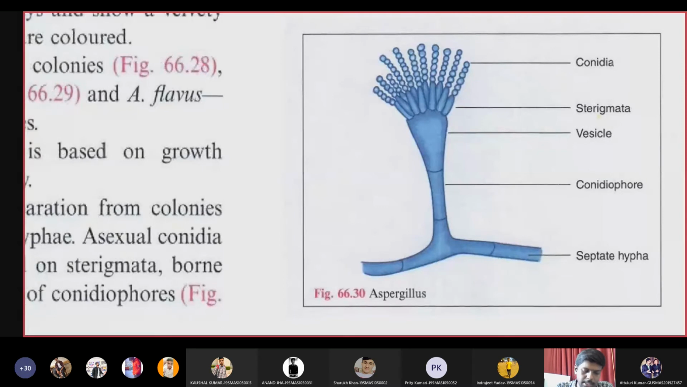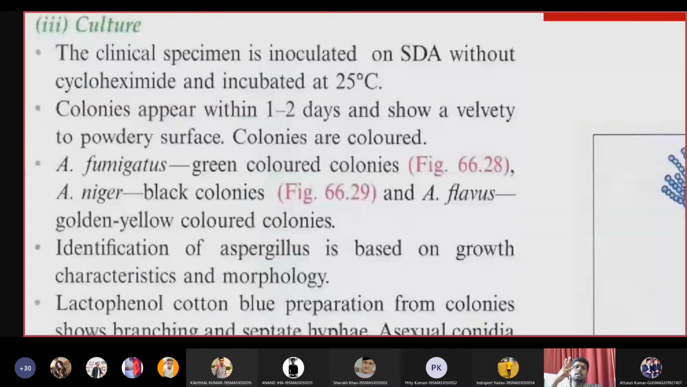Upon culturing, we will get three types of colors. We will take a loop of sputum sample and keep it on SD agar. Then within 1 to 2 days, we will find growth of velvety, powdery colonies with different colors. We will see three colors in these colonies: green, bluish green, and black.